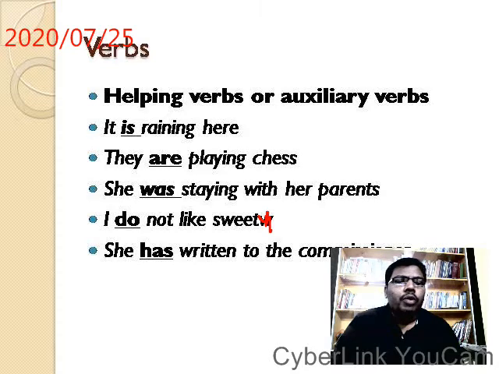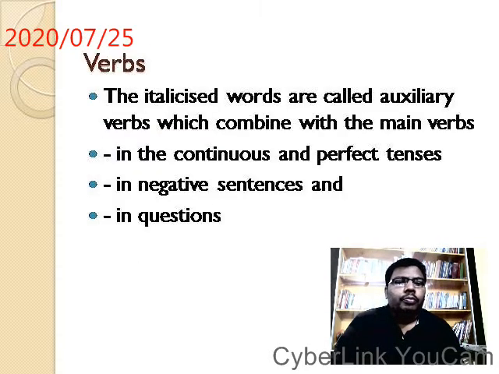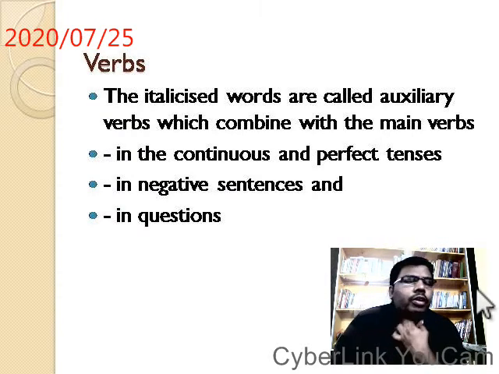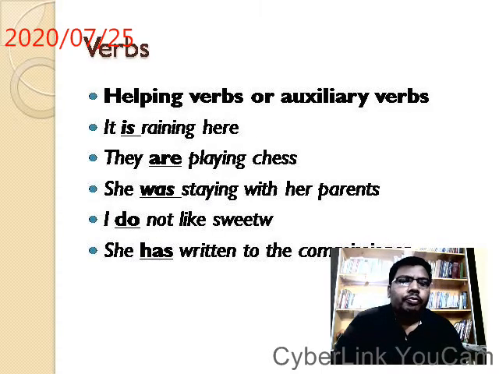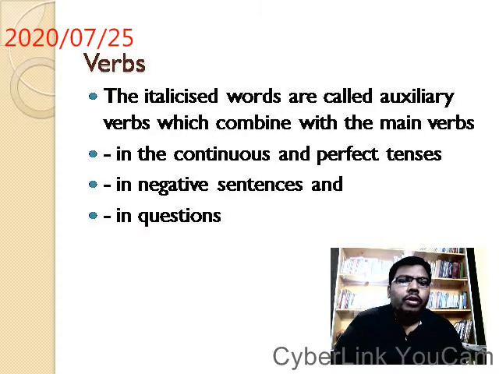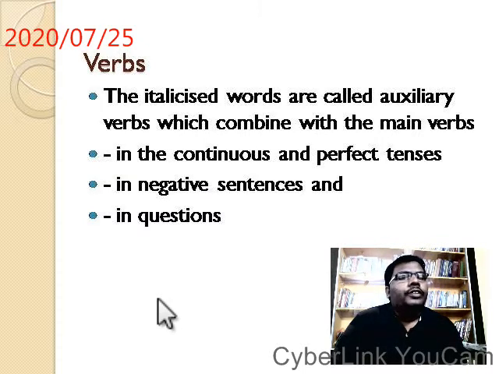Now we'll go into detail about understanding the helping verbs. In this slide, you see the italics, the underlines, the bold words. Those italicized words are called auxiliary verbs.